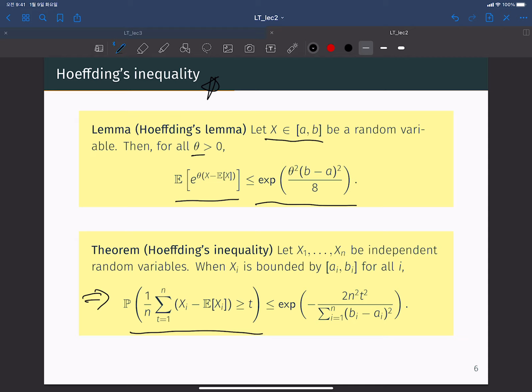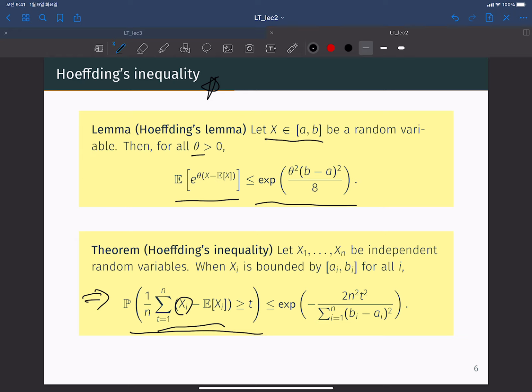From the law of large numbers, we know that the summation of Xi times 1 over n, the empirical average, will converge to the true average as n goes to infinity. But for finite n, we don't know anything yet.